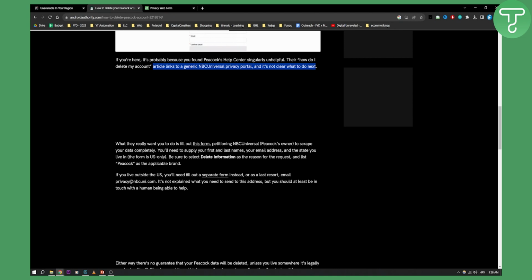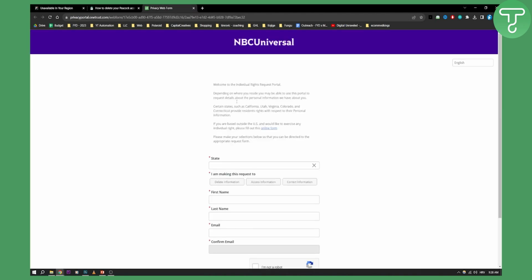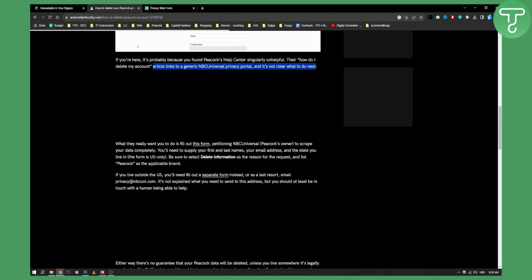You'll need to supply your first name, last name, your email address, and the state you live in. The form is for the US only. So this is only for US citizens. This is how you can go and delete your Peacock account.